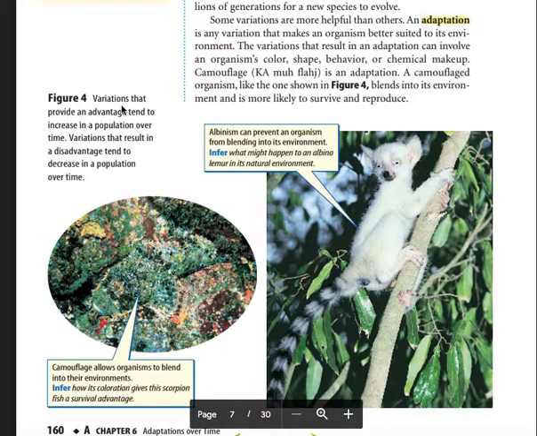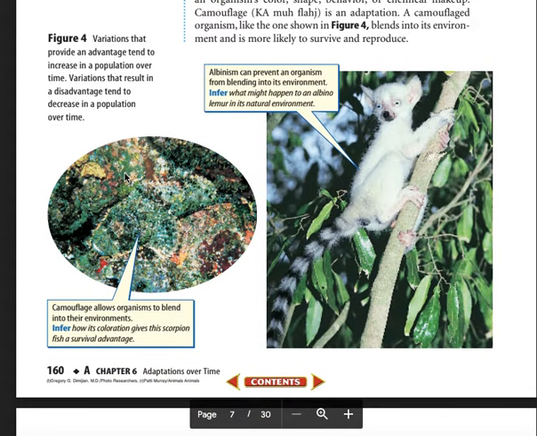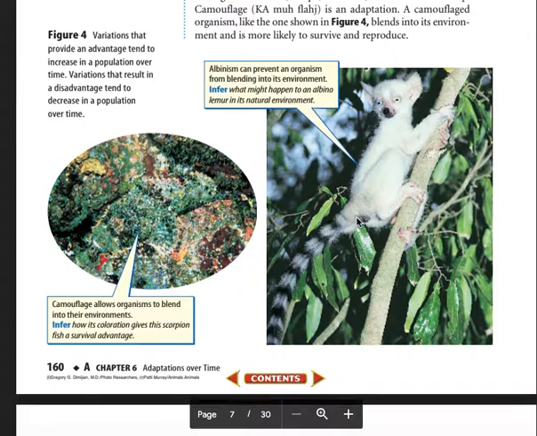Figure 4. Variations that provide an advantage tend to increase in population over time. Variations that result in disadvantages tend to decrease in population over time. This is the camouflaged organism here. Infer how the coloration gives a scorpion fish a survival advantage. Albinism prevents an organism from blending into its environment. This organism is not blending in.